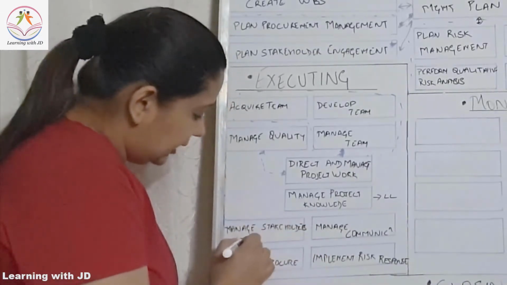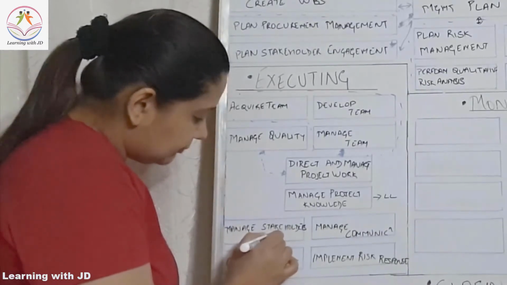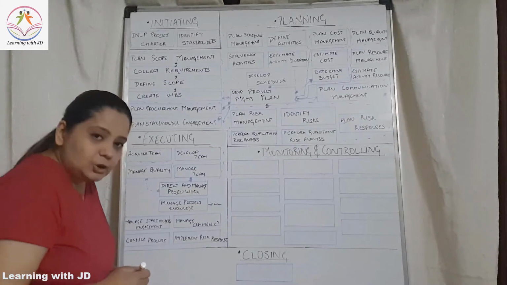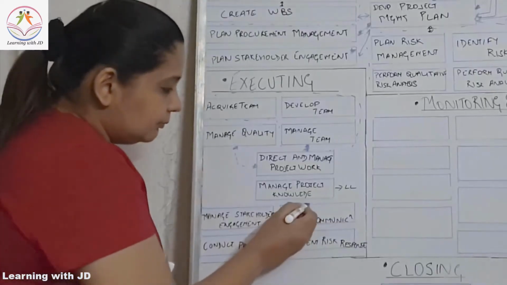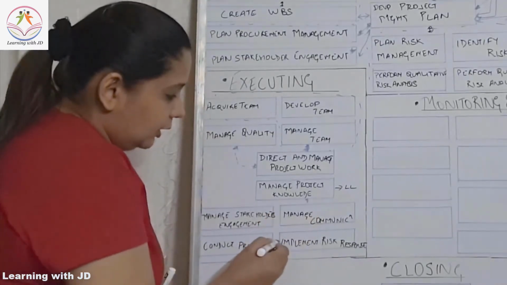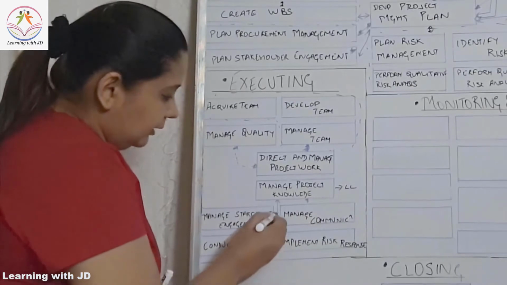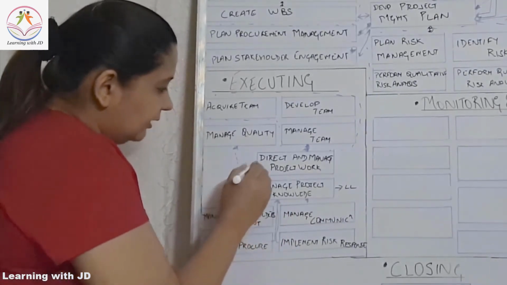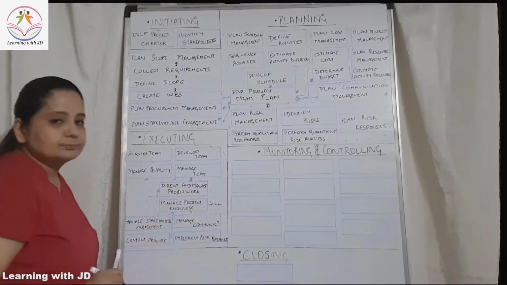Manage stakeholder engagement. So all these components of your communication, your risk, your procurement, and your stakeholders, everything will get into this part of integration.